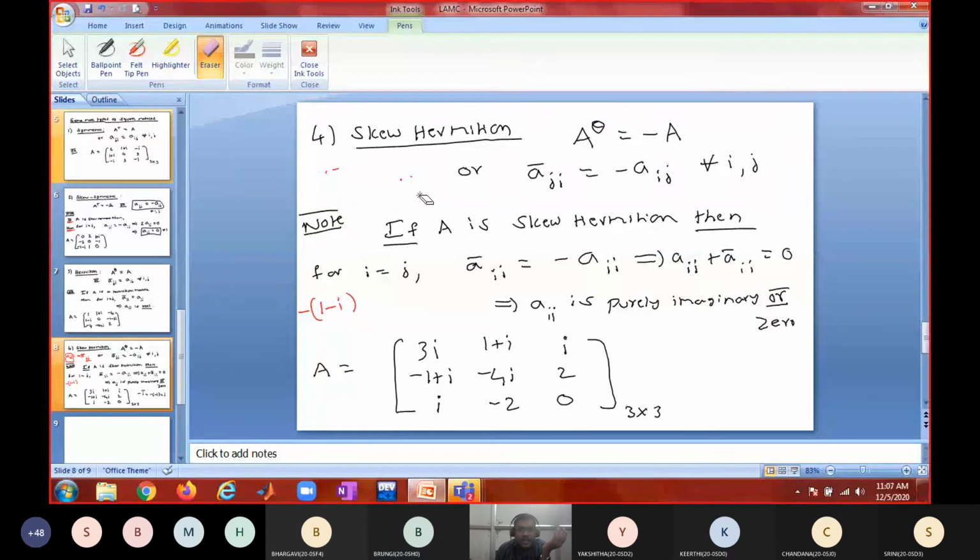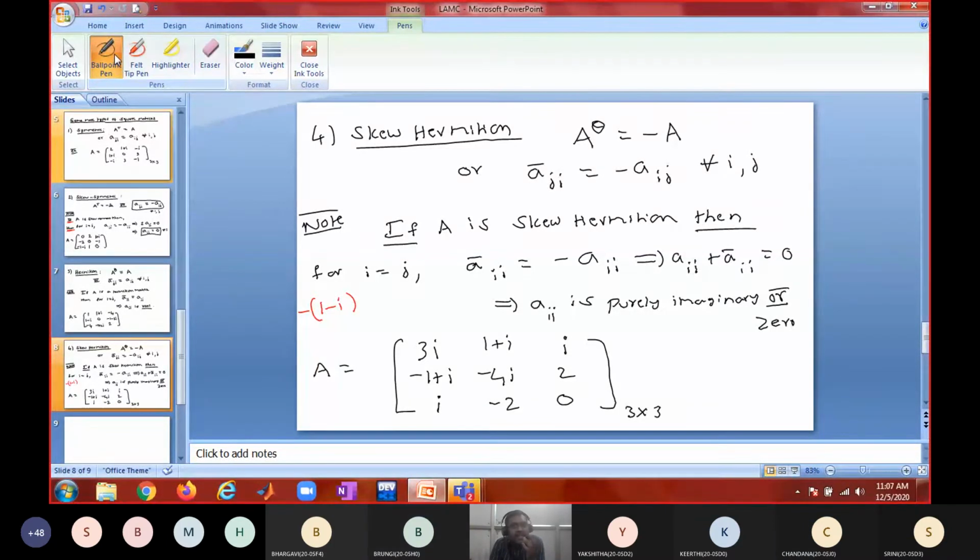So what are the 3 important results we have learned so far? In a skew symmetric matrix, all the diagonal elements are zeros. In a Hermitian matrix, all the principal elements are real. In a skew Hermitian matrix, the diagonal elements are 0 or purely imaginary. Purely imaginary. Okay, and don't use the word either.